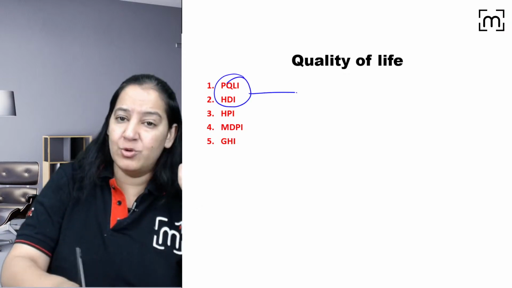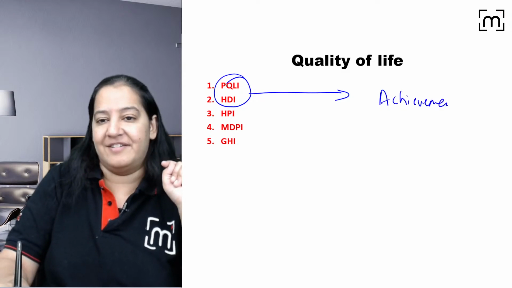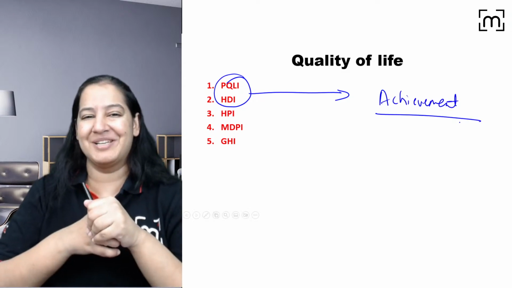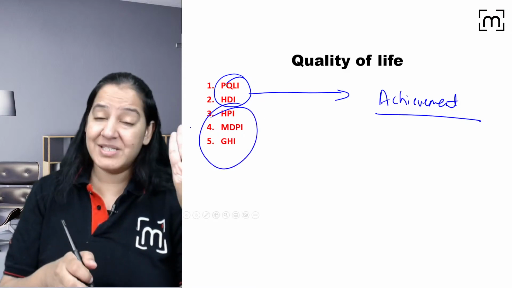We are done with these 2 to measure the quality of life, and both of them are achievement indicators. Give me a thumbs up, right? Let me talk about the deprivation indicators. Now, 3 next deprivation indicators.